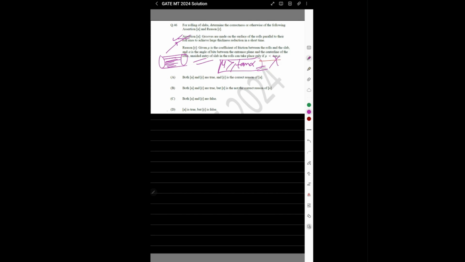So A is true and R is false. So option D is correct.